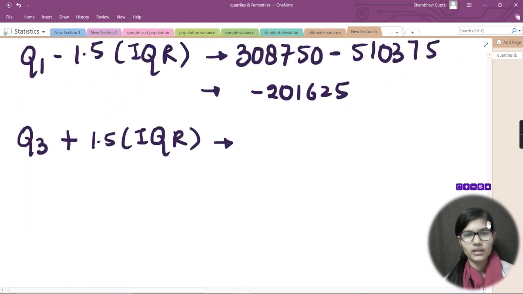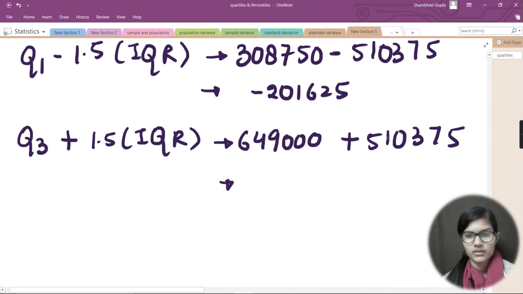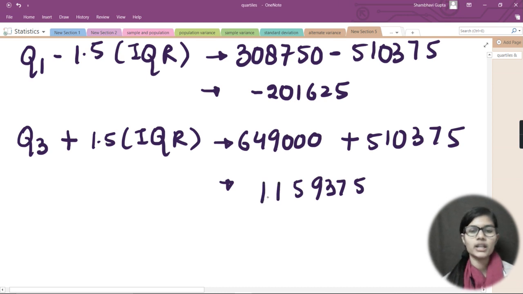So 649,000 plus 1.5 into IQR, which is 510375. This calculation I can do manually, so it would be something like 9375, and then 4 plus 1 is 5, and 6 plus 5 is 11. So I would be getting 1159375. Fine. So I just got this output.